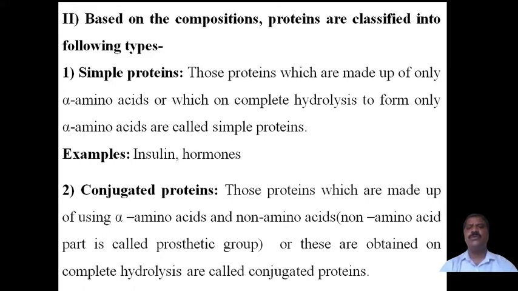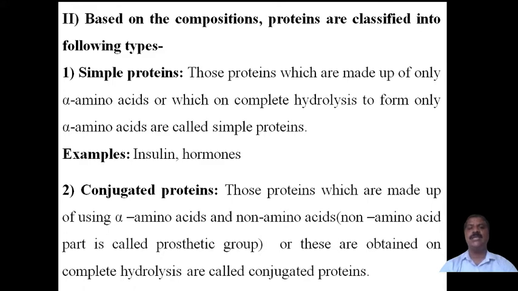How do you define simple proteins? Those proteins which are made up of only amino acids, only an amino acid sequence. When they are dissolved in water or on hydrolysis, they yield only amino acids.